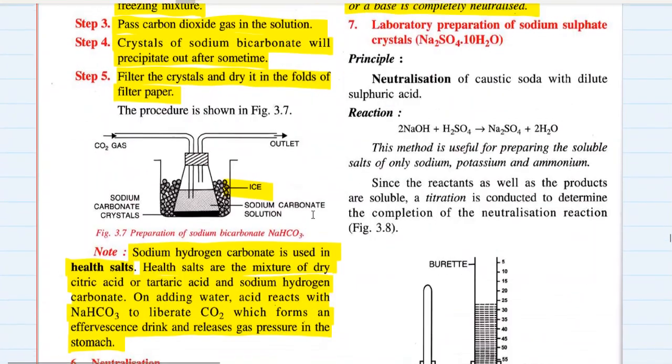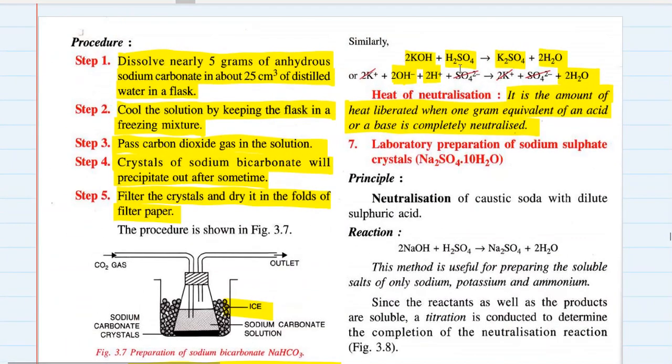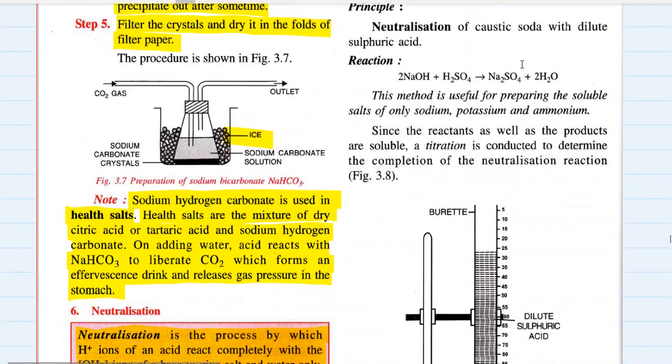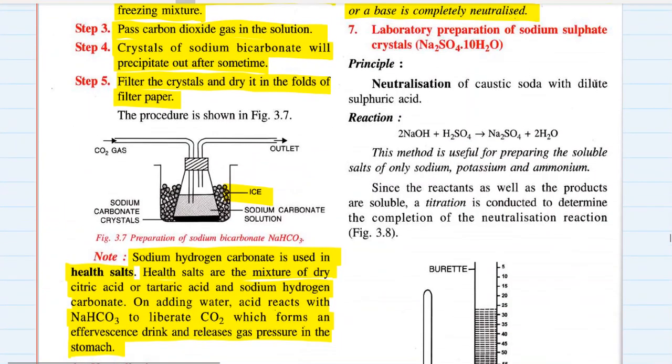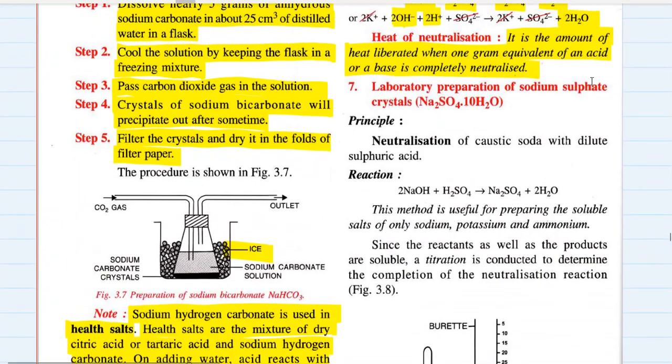Laboratory preparation of sodium sulfate crystals. Sodium sulfate, like potassium sulfate here, can also be prepared by the method of neutralization. The method used here is known as titration, I'll tell you about that. The principle is neutralization of caustic soda with dilute sulfuric acid. We take caustic soda, sodium hydroxide, with sulfuric acid, which gives sodium sulfate and water.